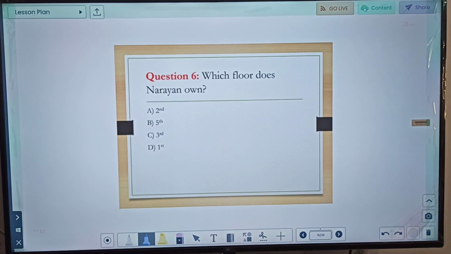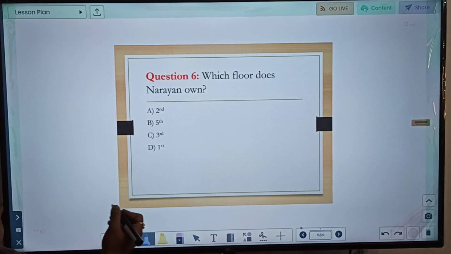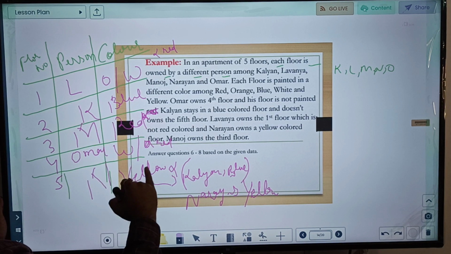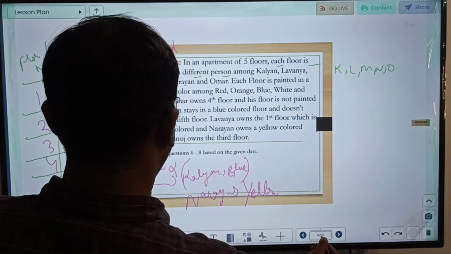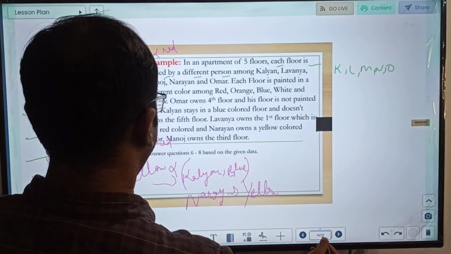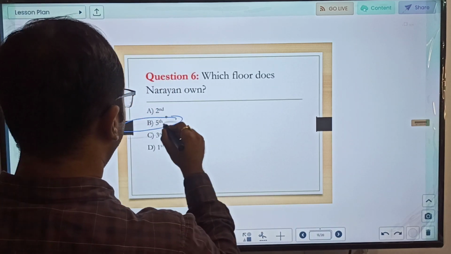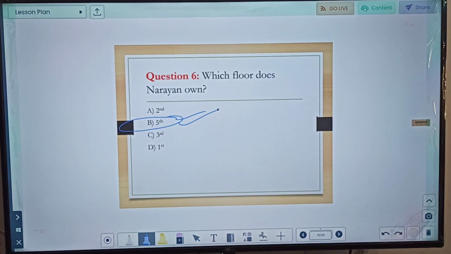Which floor does Narayan own? This we have clearly solved. Narayan was here. Yes, 5th. So the answer should be Narayan owns the 5th floor. Very simple, very easy. No need of any confusion in this. Narayan owns the 5th floor.